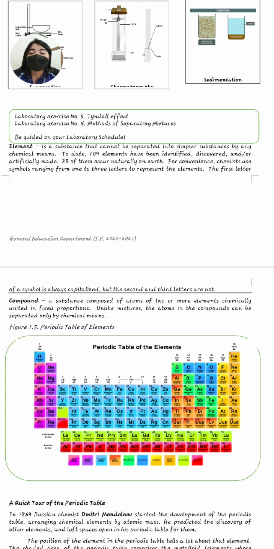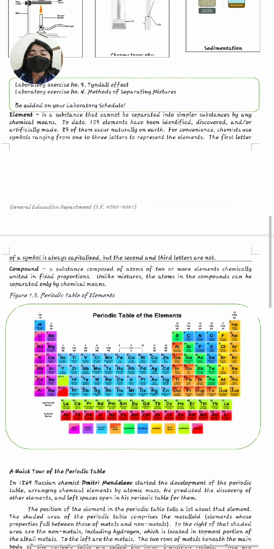To date, there are 109 elements that have been identified, discovered, or artificially made, and 83 of them occur naturally on Earth. For convenience, chemists use symbols ranging from 1 to 3 letters to represent the elements. The first letter of the symbol is always capitalized, but the second and third letters are not.